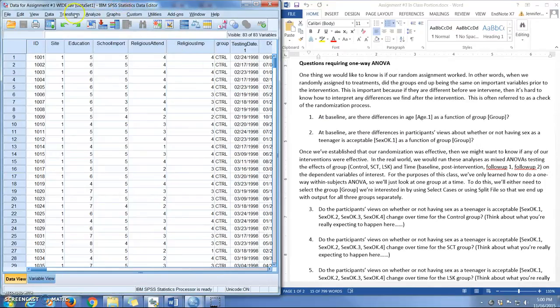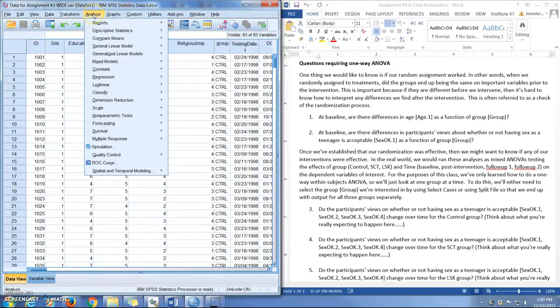So we come over here, and to do our one-way analysis of variance, it's under Analyze. There are actually 2 places where you can do one-way analysis of variance, but I'm just going to use one of those options for now. It's under General Linear Model, and then you come to Univariate. Univariate here means you only have one dependent variable. That dependent variable could have been measured at different times, but there's only one variable. In this case, it's age at time 1.